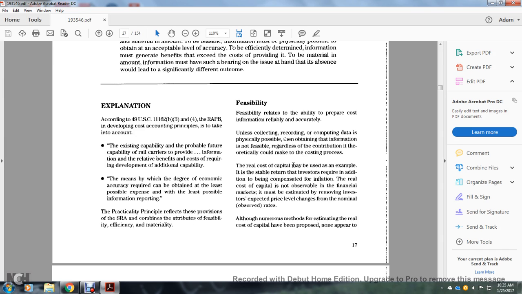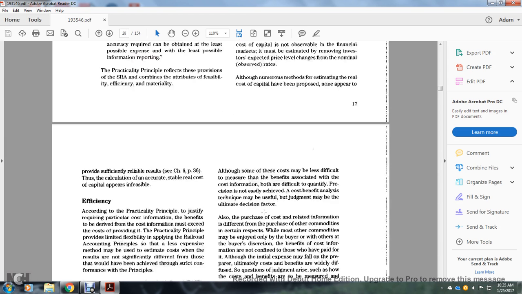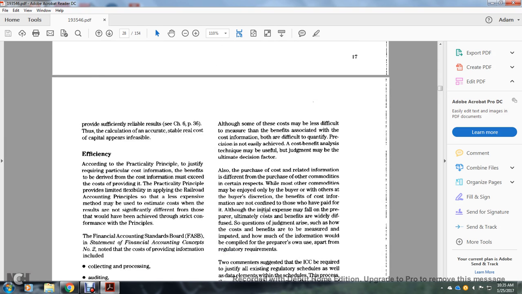cost processing. The real cost of capital may be used as an example: a stable return on the investment, requiring the additional amount to be compensated for inflation. The real cost of capital is not observable in the financial market. It must be established by removing from an investment's expected return the price level changes from the normal observed rates. Although numerous methods of estimating the real cost of capital have been produced, none appear